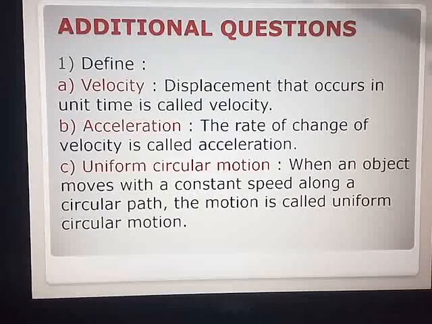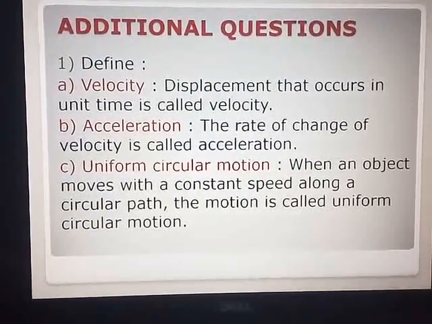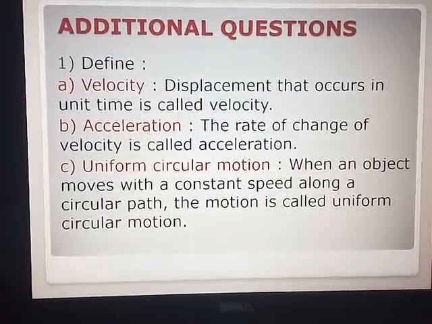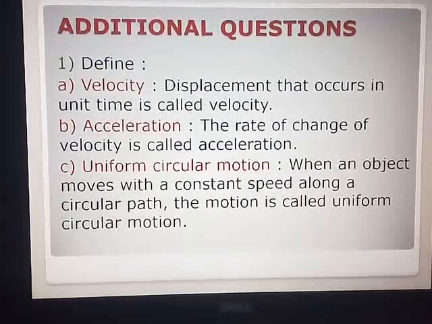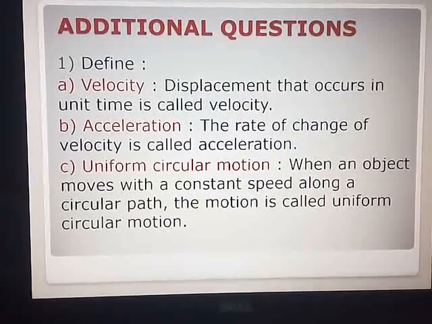Now we move to the additional questions. You just write the questions and you can mark in your textbook. Question number 1 is define. Keep your textbook open to mark. Define A, velocity. Answer is on page number 2 in your textbook. See, on page number 2, towards the end of the page you have the last two lines. The displacement that occurs in unit time is called velocity.